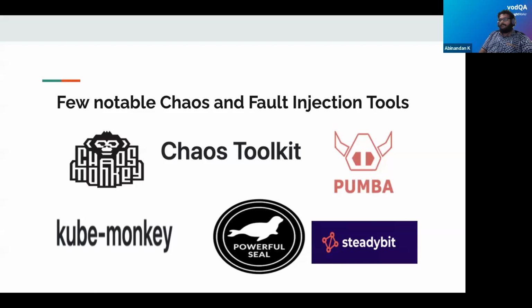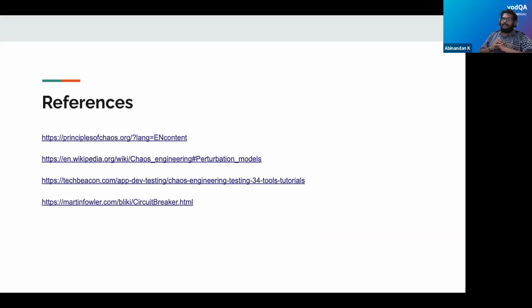We can Google them and see how each and every tool behaves. While designing this content, we got inspired and took a few of the contents from these portals. Please feel free to have a look at them. The last link mentioned is Martin Fowler's. You can visit his blog, and in addition to chaos testing, there are a lot of other blogs where you can get good ideas and best suggestions.